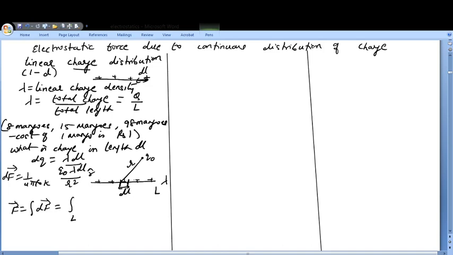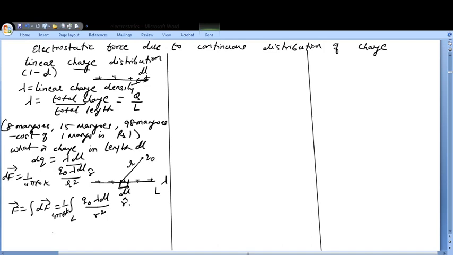That will be integration over length L. Maybe the length is from 0 to L or from minus infinity to plus infinity; those are the integration limits we can see. And what will be inside? Inside will be 1 upon 4 pi epsilon naught. I can take 1 upon 4 pi epsilon naught, k, outside, then q naught lambda dl upon r square, over the length L, and this will be your unit vector r cap.